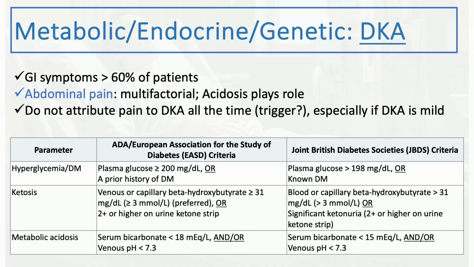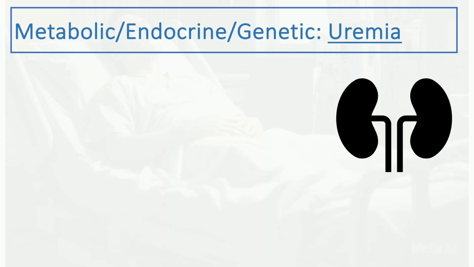So we're not going to talk about the details of DKA management and all that. Maybe we'll do that in a separate video. But keep in mind that euglycemic DKA in patients with abdominal symptoms would be a little bit more challenging to diagnose. Another common pathology for abdominal symptoms include uremia.